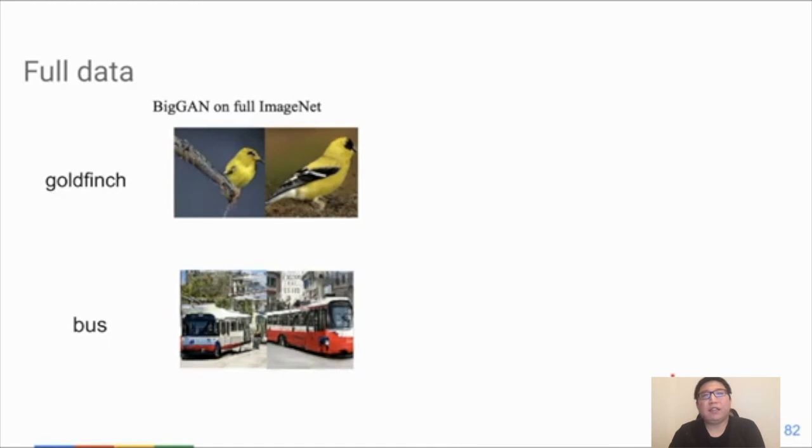However, the success of the GAN model heavily depends on the quality and the diversity of the labeled training data. For example, here we show the BigGAN model trained on full ImageNet data for two classes, Goldfinch and the Bust. As we see, the quality of the output image is reasonably good.